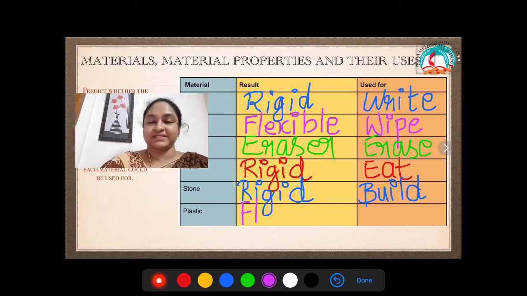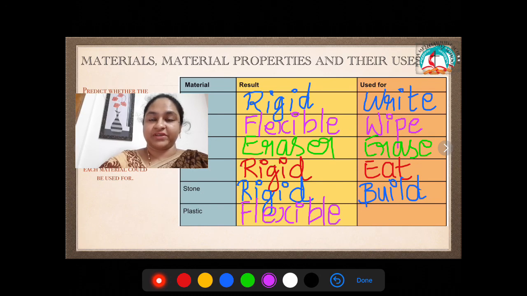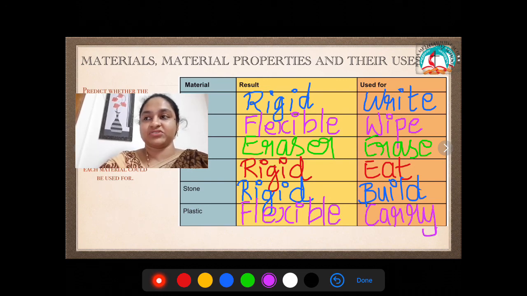Okay. Then what do you have? Do you have a plastic bag with you? Yes. What do you think the plastic bag will be? After you have tried, they are flexible and they are used to carry things. Okay.